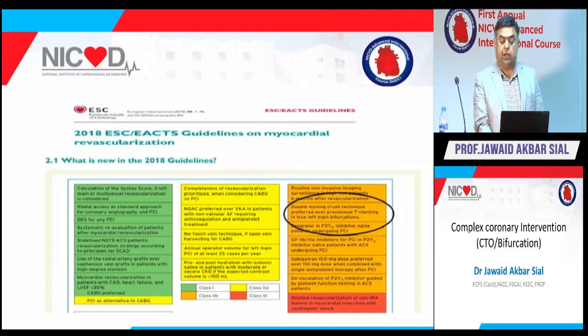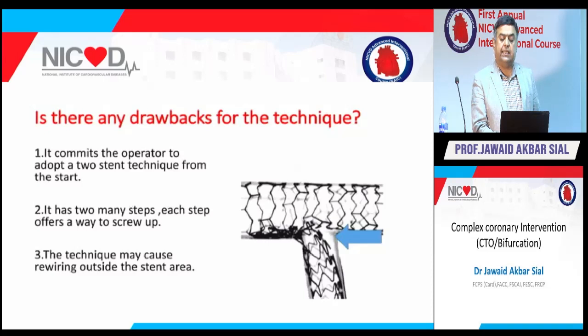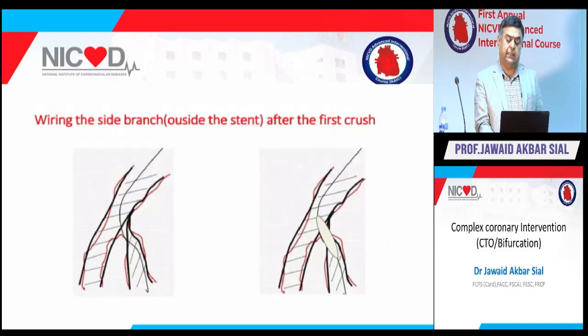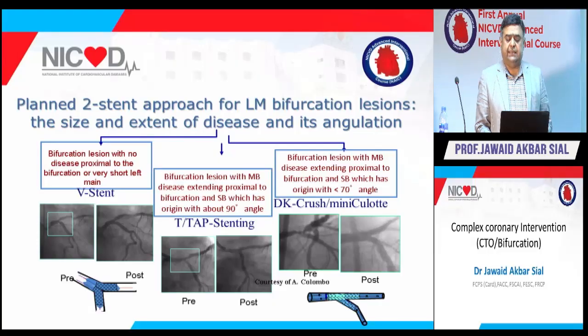In these guidelines, you might not be able to read it, but it says that you can do a two-stent strategy where the left main is involved. What is against it? It commits the operator to a two-stent strategy from the start, and it has too many steps. Each step offers a way to screw up, and the technique may cause rewiring outside the stent. That is a big disaster, if you wire outside the stent. The planned two-stent approach in left main bifurcation depends on the extent of disease.